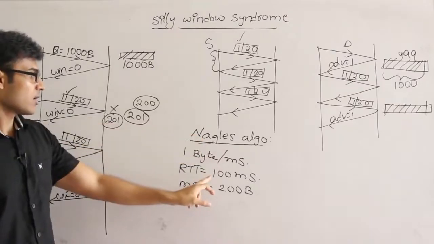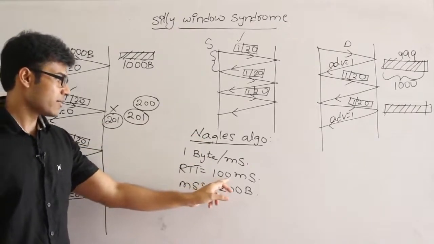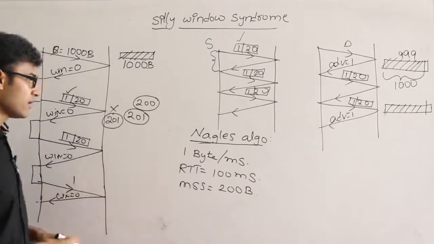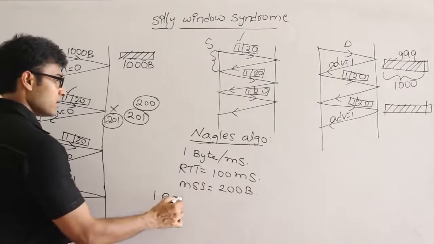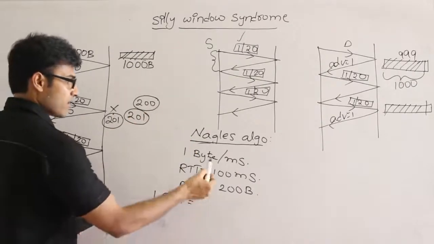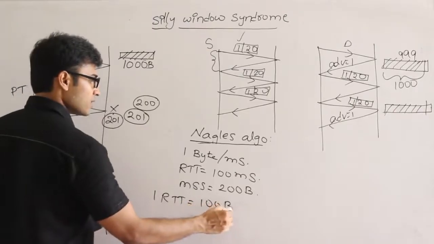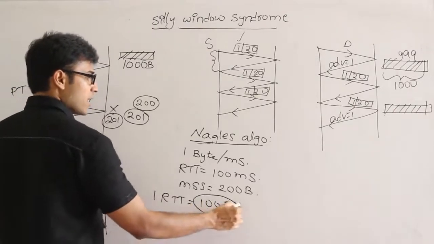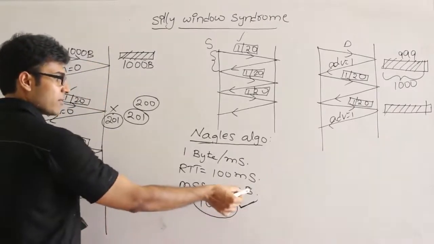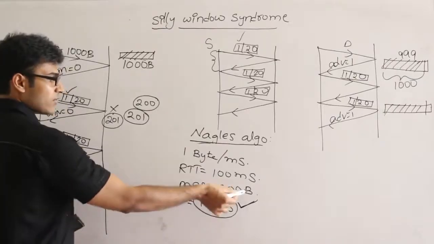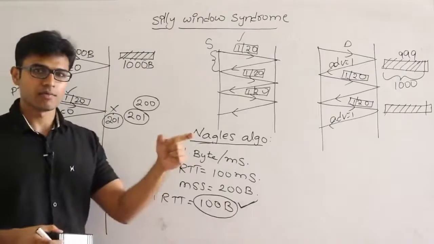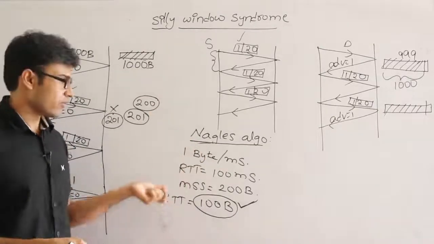In this 1 RTT, what is 1 RTT? 100 milliseconds, and the sender is sending 1 byte per millisecond. Therefore in 1 RTT, how much data can the application layer give to the transport layer? 100 into 1, which is nothing but 100 bytes. Therefore you are going to send 100 bytes of segments each time. In case MSS is less than 100, if MSS is 50, then whenever we get a chance to fill up 50 bytes of data, we'll send it. We'll not wait till RTT.